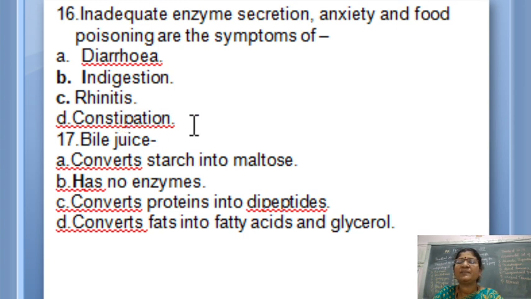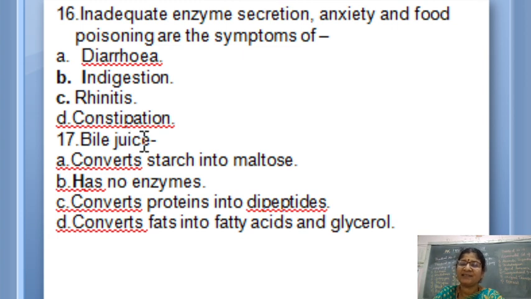Fine. And constipation, just now you have studied. The bowel movement won't be proper, that is why the rectum will not empty properly. So your answer is the second one. Next, bile juice. You know about the bile juice?